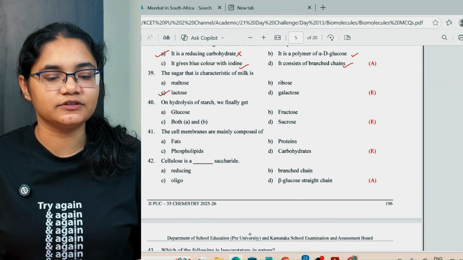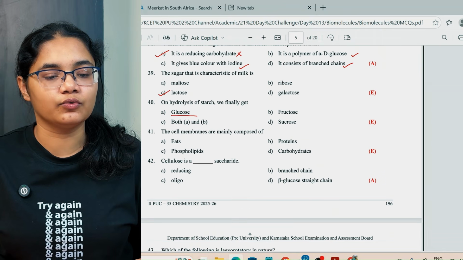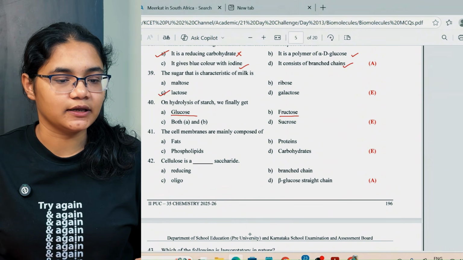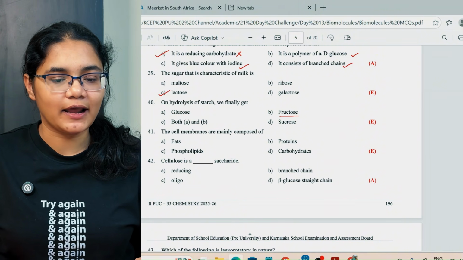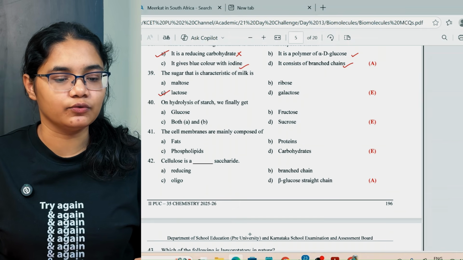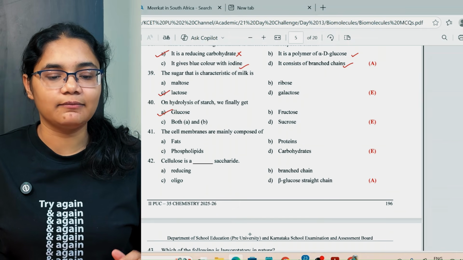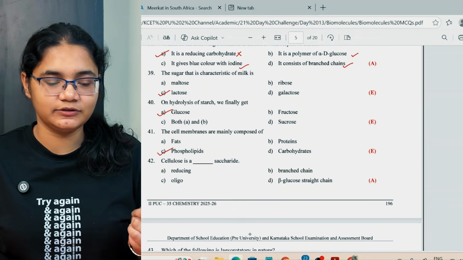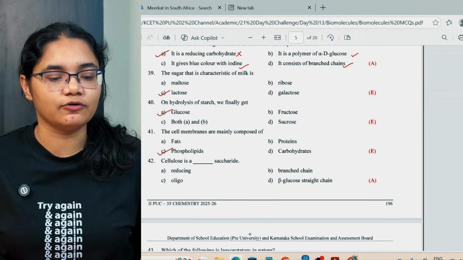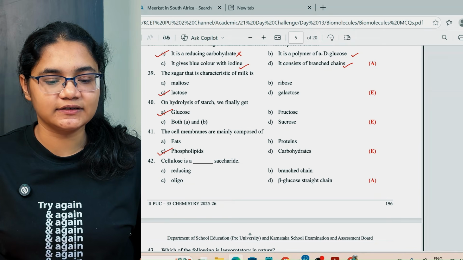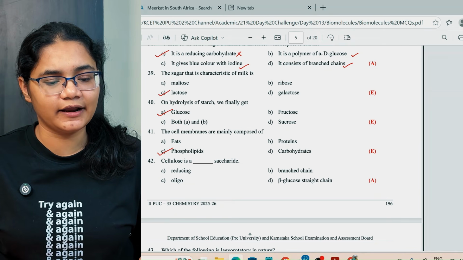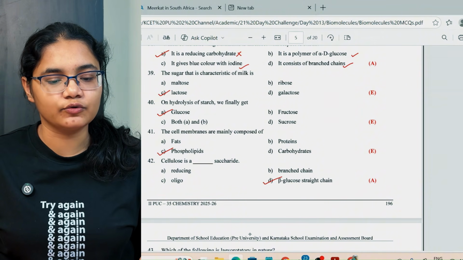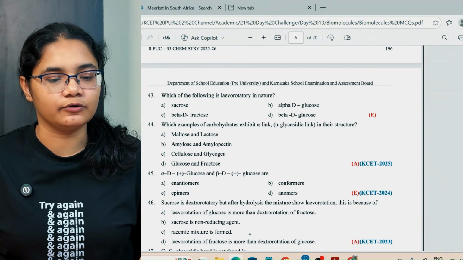On hydrolysis of starch, we finally get glucose and fructose. No, sorry, one second. On hydrolysis of starch, we only get glucose, option number A here. The cell membranes are mainly composed of phospholipids. The cell wall is composed of cellulose, but the cell membrane consists of phospholipids. Cellulose is a polysaccharide, and it is made up of beta glucose in a straight chain.